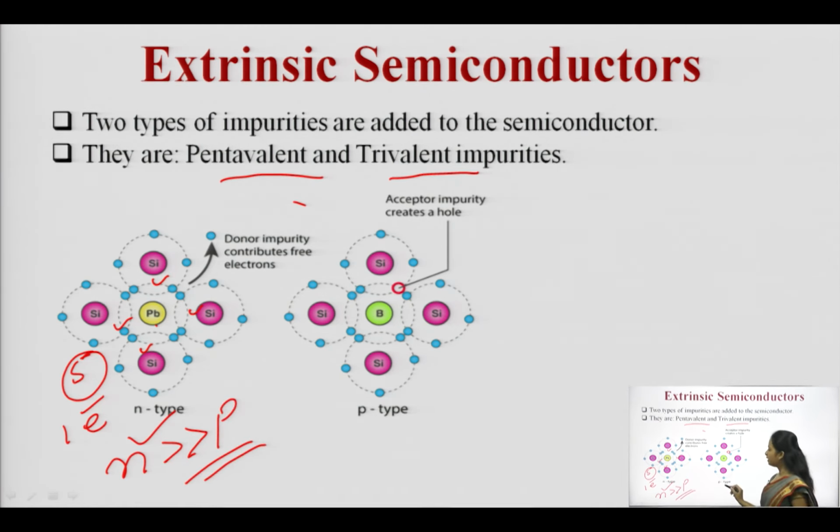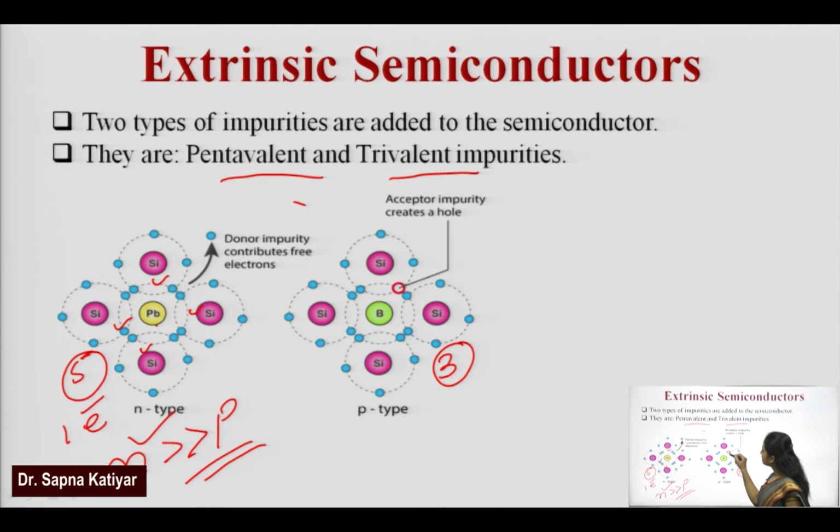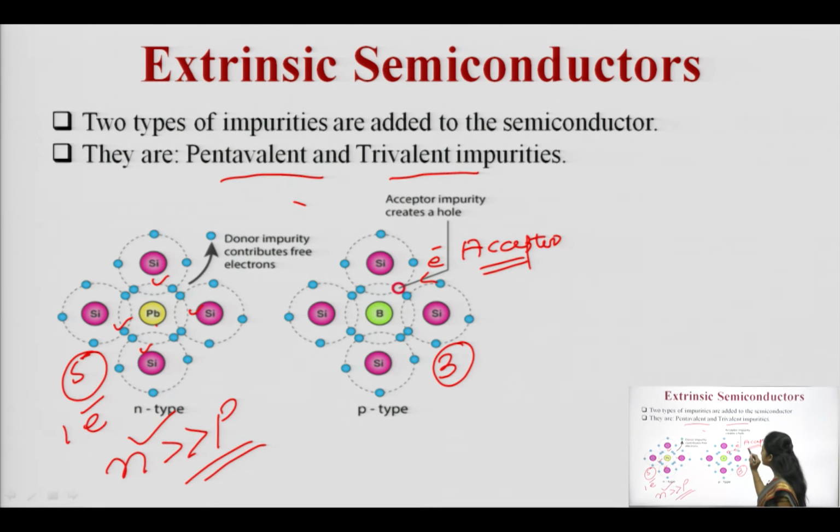While in the case of p-type, where trivalent impurity is added, trivalent having 3 valence electrons, to complete its octet it has a tendency to receive 1 electron. It can receive, so this is a kind of acceptor impurity. It means each and every acceptor impurity is contributing a hole. So, in p-type, the concentration of holes will be very high in comparison to the electrons.